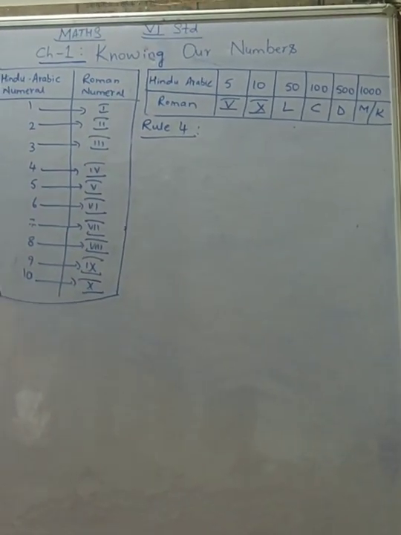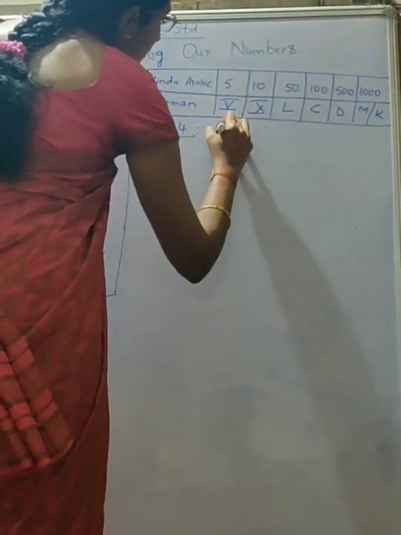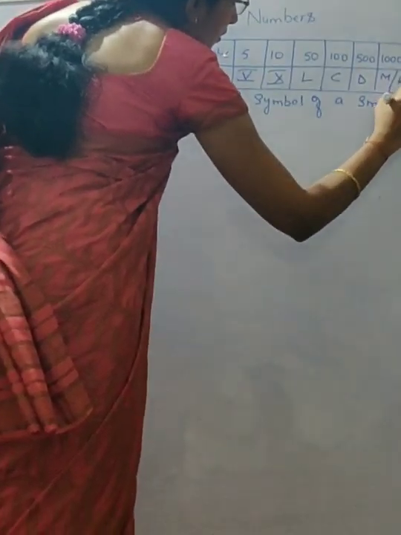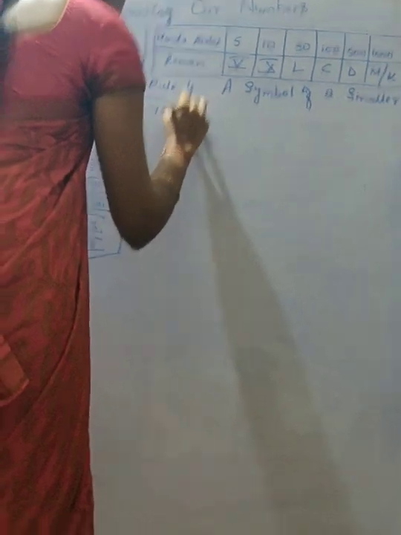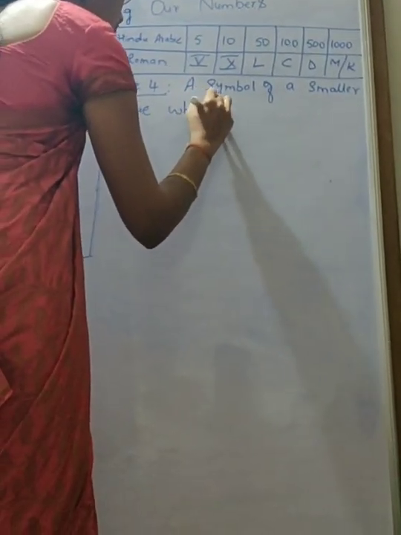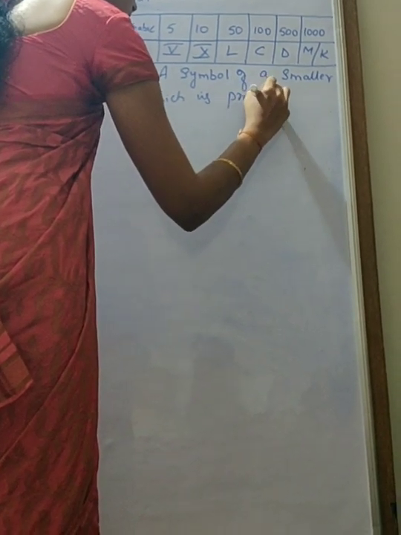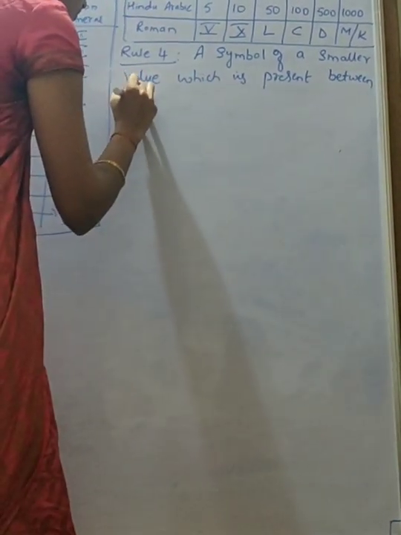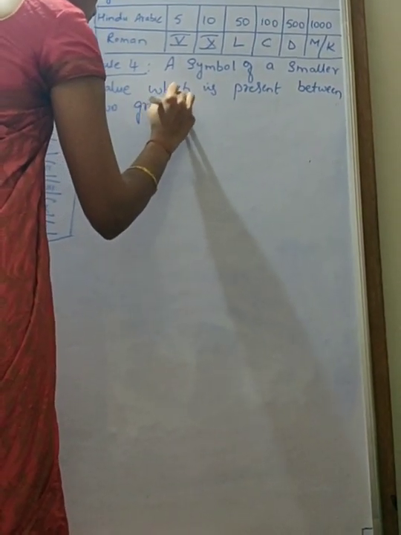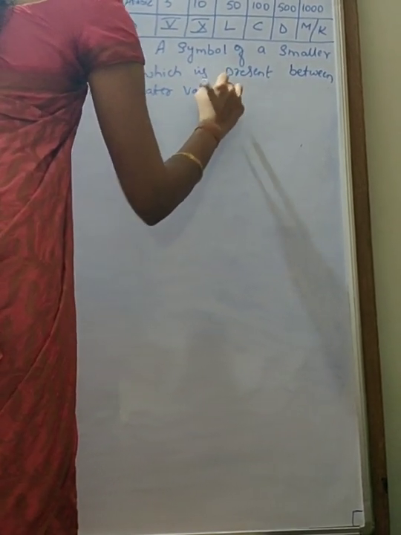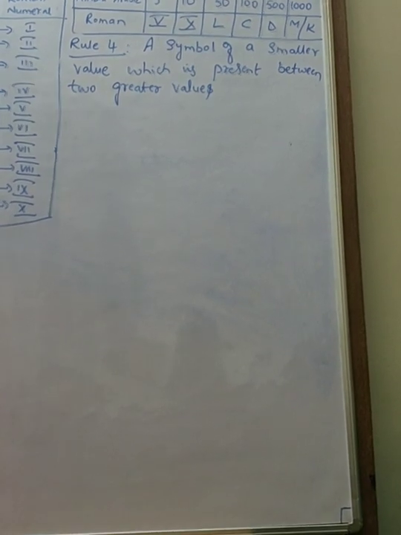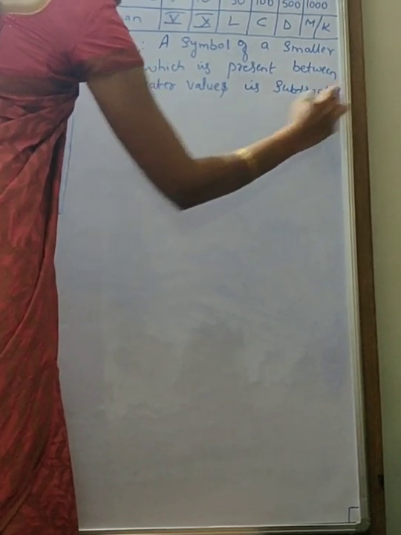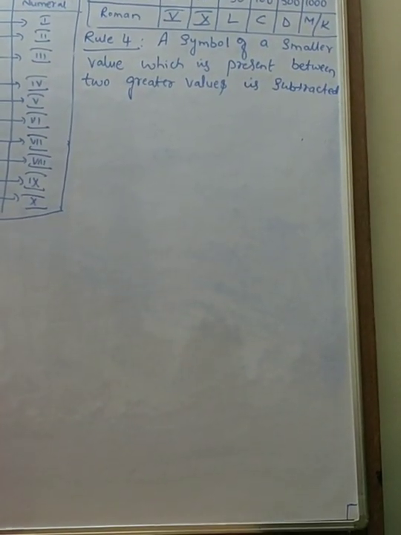What does rule 4 say? A symbol of a smaller value which is present between two greater values is subtracted from the symbol on its right.